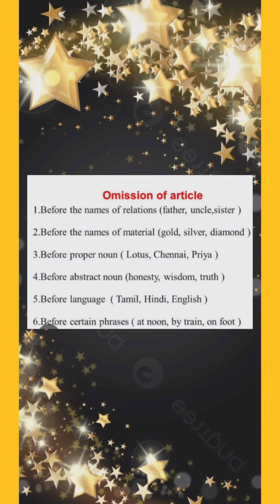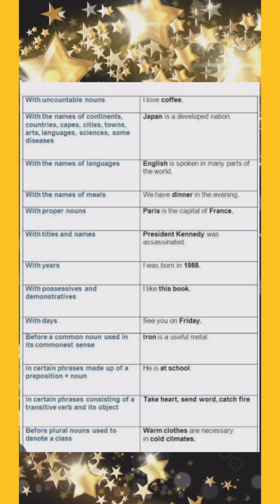Next is in front of the name of a person. Rahul is a good boy. So before the name of any person, we will not use any article. Before plural countable nouns used in a general sense. For example, children like toys. Next is in front of the names of meals: breakfast, lunch and dinner. We don't use any article before them. For example, many families eat dinner together. Another point is with the names of diseases. For example, there are several medicines that can be used to treat malaria, not the malaria.